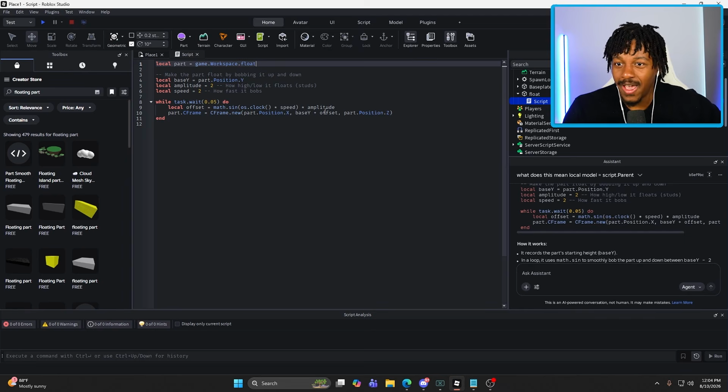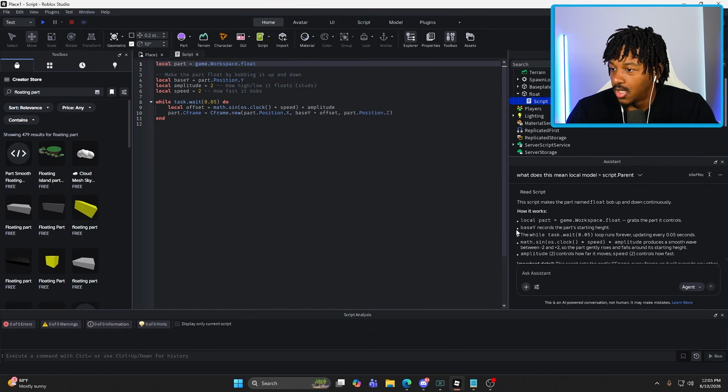All right, so now make the part float by bobbing it up and down. Okay, congrats. Local base y. What is base y? Explain this. Okay, local part, grab the part it controls. All right, base y records the part's starting height.